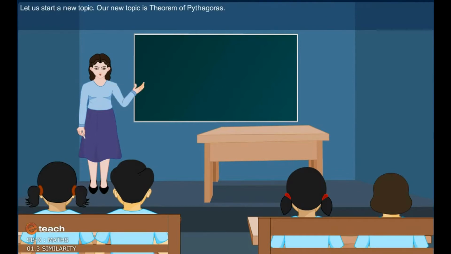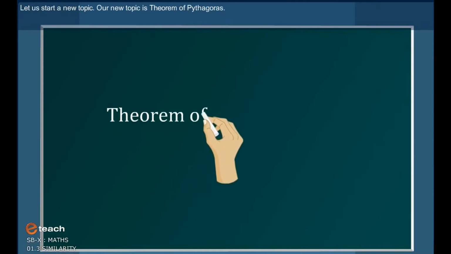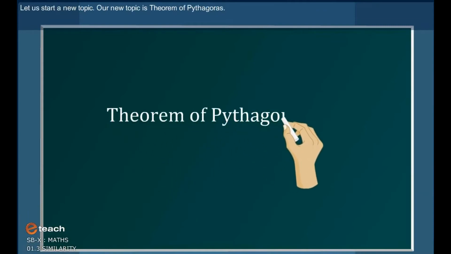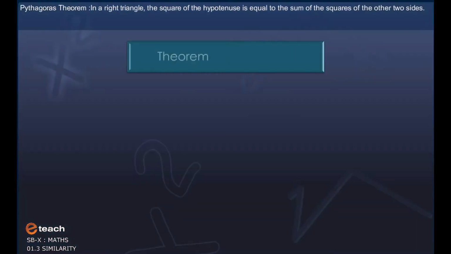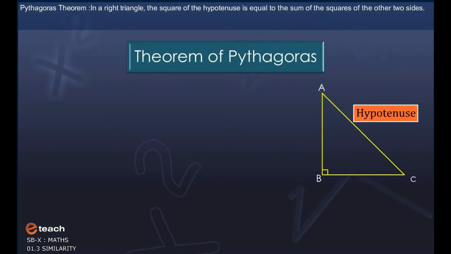Let us start a new topic. Our new topic is the Theorem of Pythagoras. Pythagoras theorem: In a right triangle, the square of the hypotenuse is equal to the sum of the squares of the other two sides.